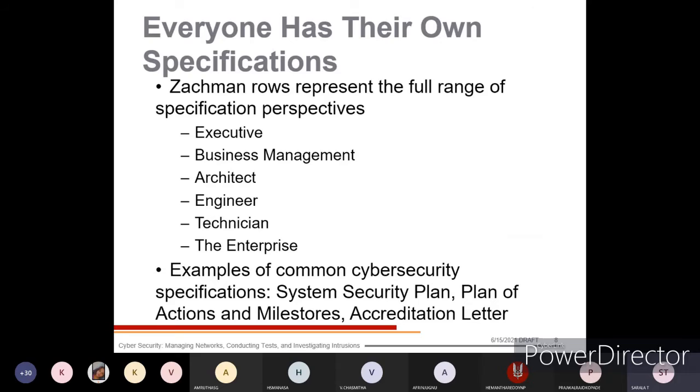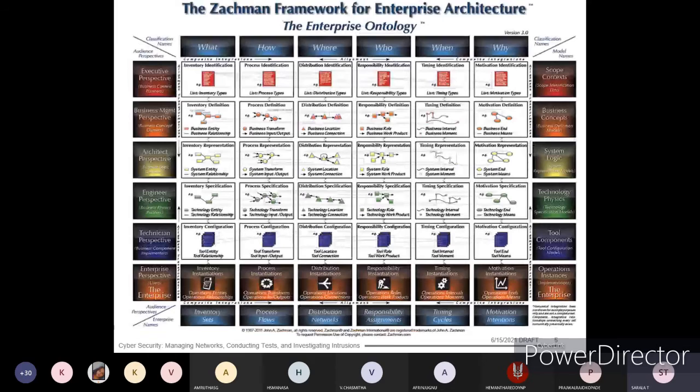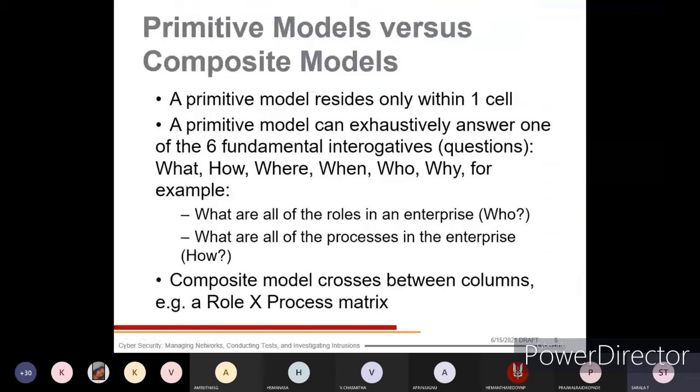Everyone has their own specifications. Zachman rows represent the full range of specification perspectives: executive, business management, architect, engineer, technician, and enterprise. You can see all these respective rows here. These are the six rows which we can identify with respect to the Zachman framework. I think this is visible.